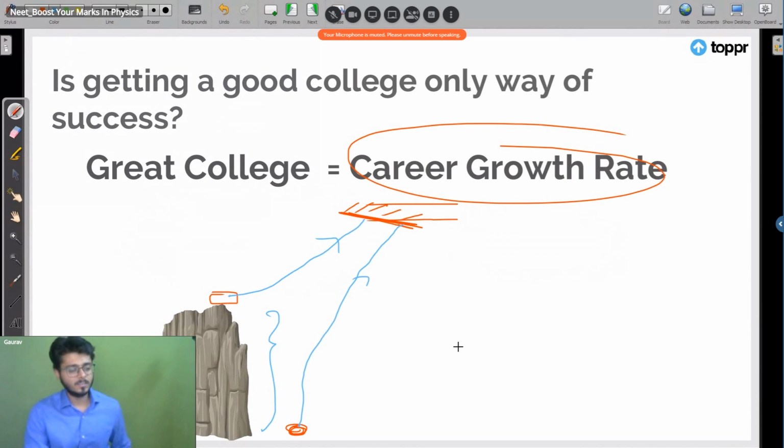Before starting, that's my message as a teacher to all you dear kids: prepare hard, no matter what. Wake up at the correct time, eat right, exercise, do everything right. But it is possible that you don't get selected in a great college. Still, even if you are here, don't stop trying, because you can reach the same place as well, isn't it? Okay. So that was the initial part of it.